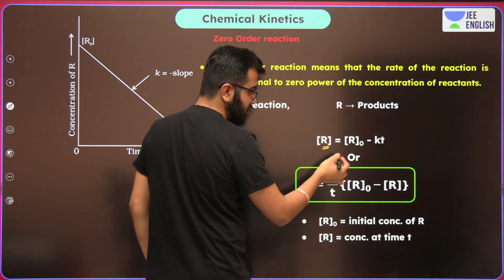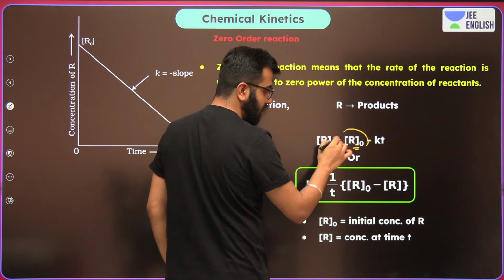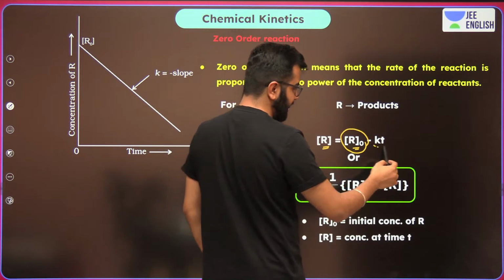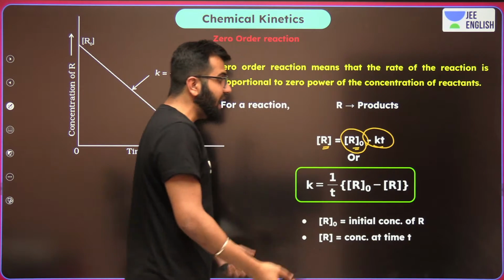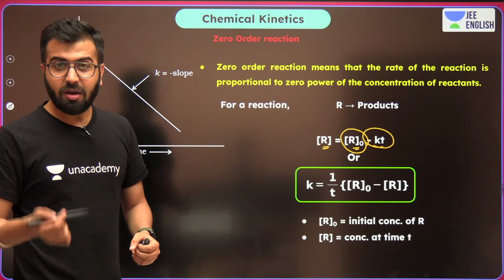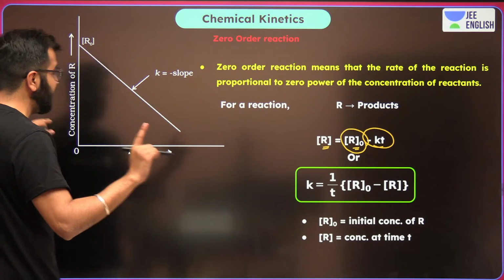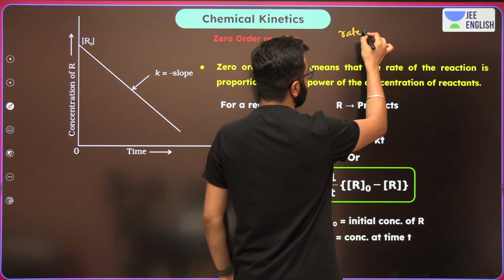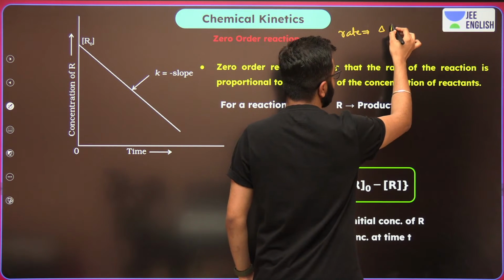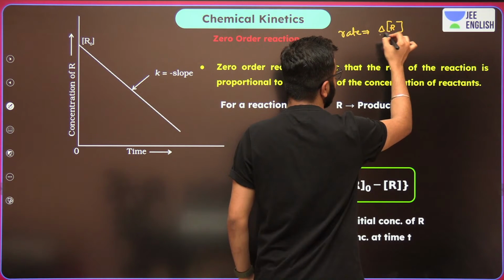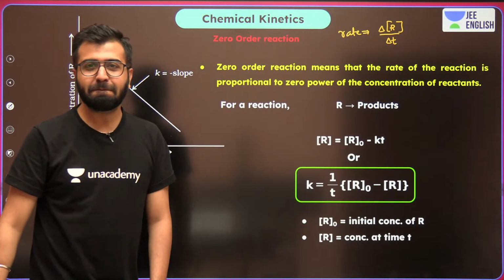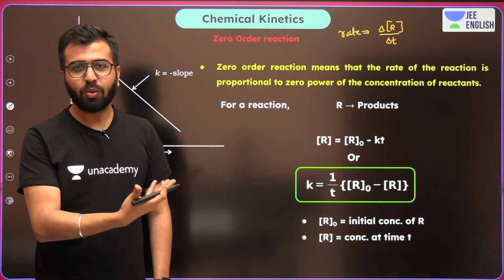R is equals to R naught, the initial concentration that we had, minus the KT value. And why is that? Why minus KT? Because you should remember, guys, pay attention. Do you remember the rate is equals to the change in concentration of reactant upon change in time? Is this what we are looking at? Correct?